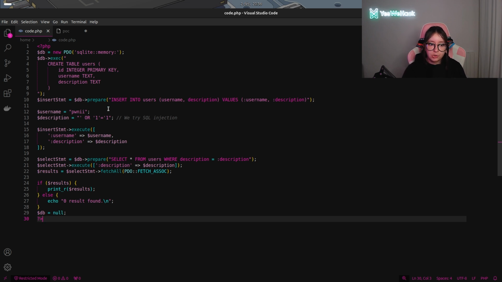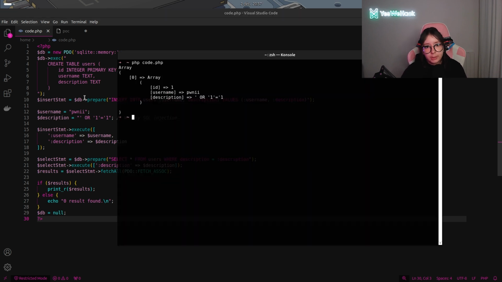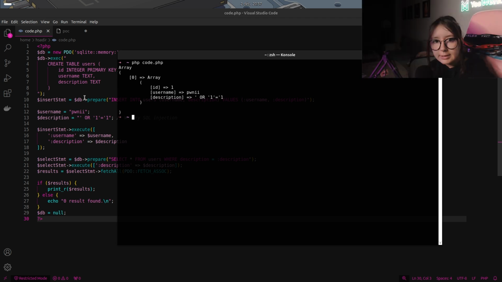So in the description I simply put an SQL injection, and as you can see the insert will be prepared just before. So every character will be sanitized and escaped, but even if we are in a prepared statement, when it is saved into the database, it will be saved as it has been put before. So it will not be escaped in the prepared statement. This is super interesting because that means that we really have to use prepare every time.